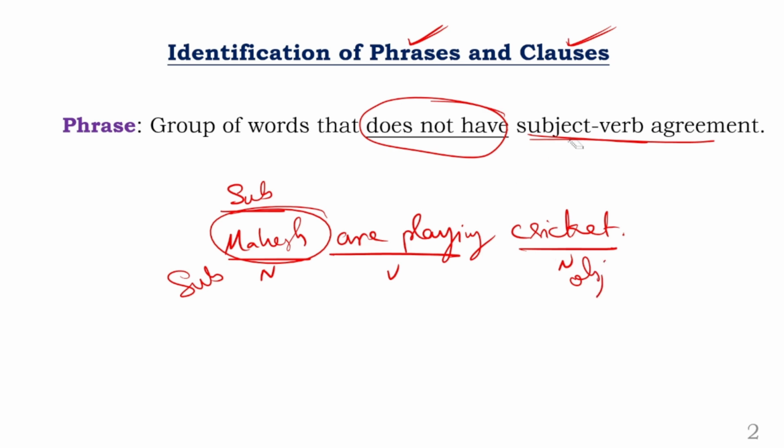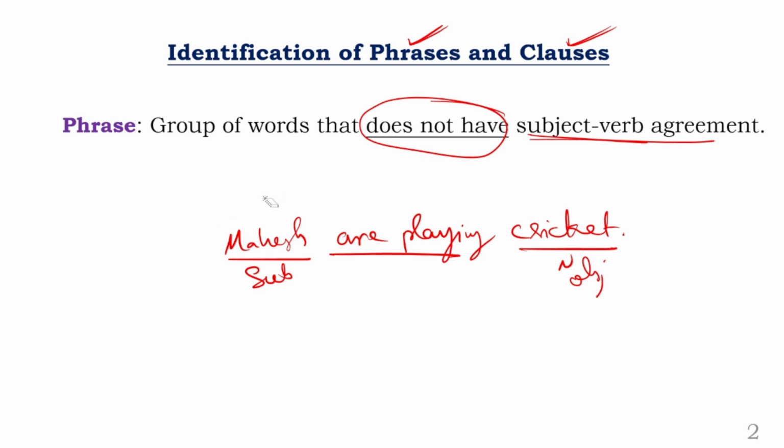The point is, you should have agreement between this subject and verb. Sir, what is agreement now? Agreement is nothing but when the subject is in the singular form, the verb also should be in the singular. When the subject is in the plural form, the verb also should be used in the plural. That's how you need to change the verb or agree the verb with the subject. If it is so, that is called subject verb agreement. Now, what is the subject of the sentence here? The subject of the sentence is Mahesh.